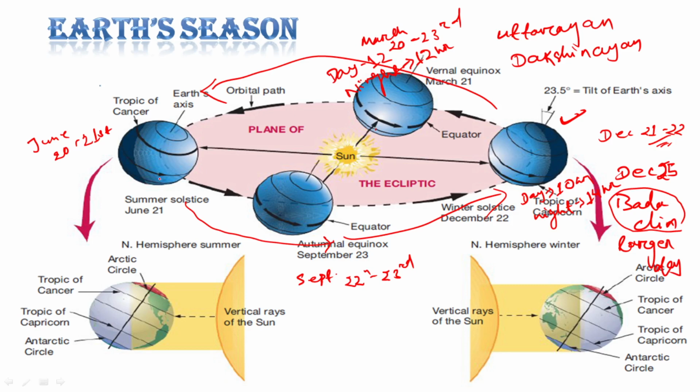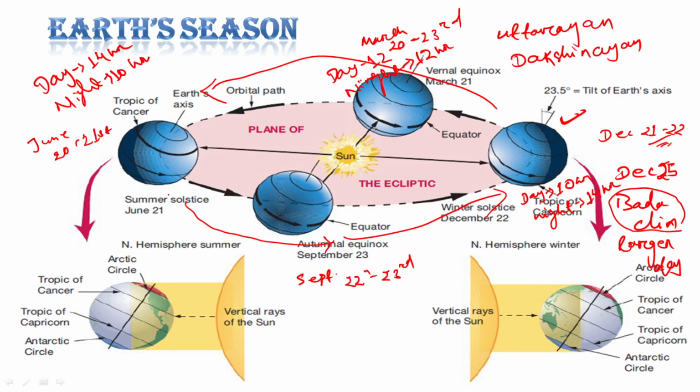June is a summer month for us, so the day is longer. So let's say here the day becomes 14 hours and the night becomes 10 hours. This is the example I have told you, just for example.